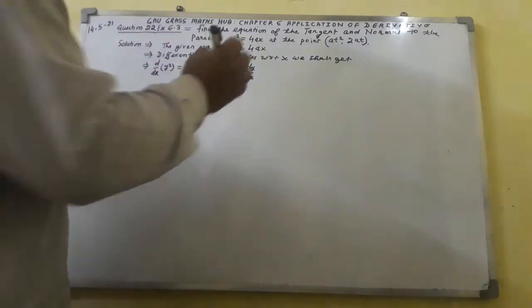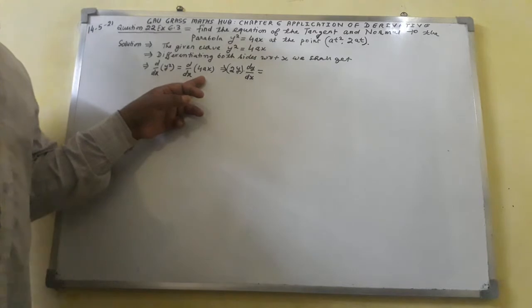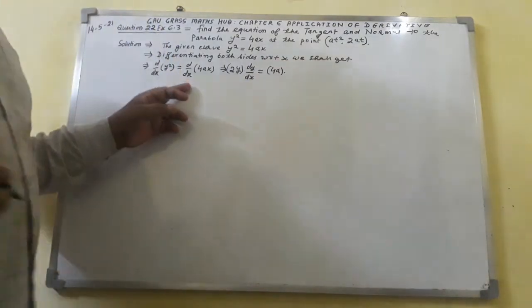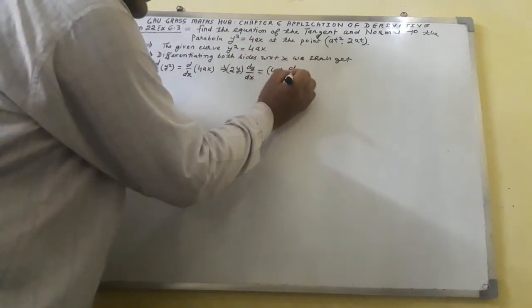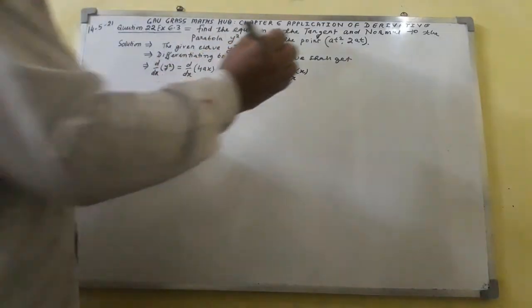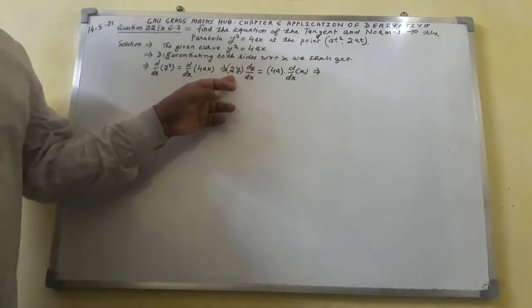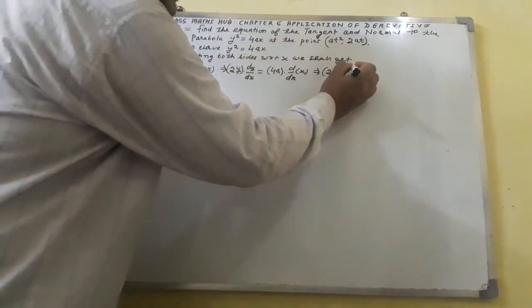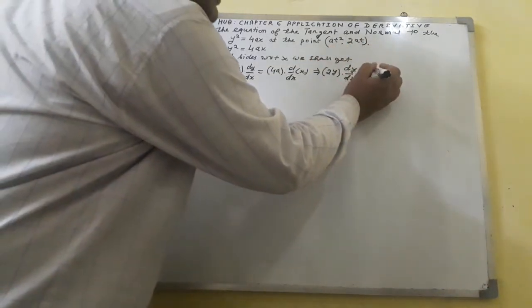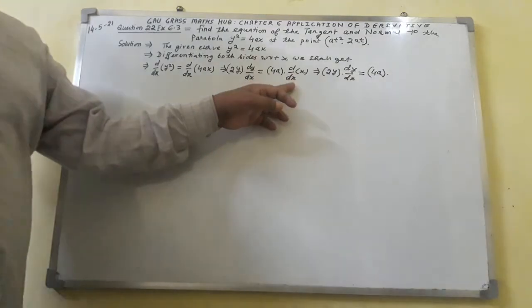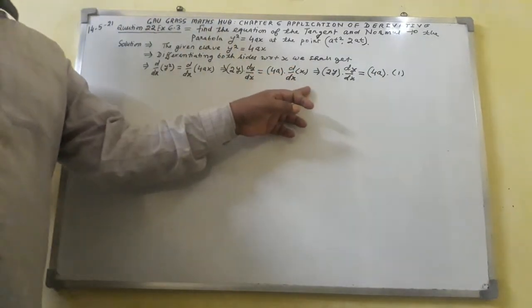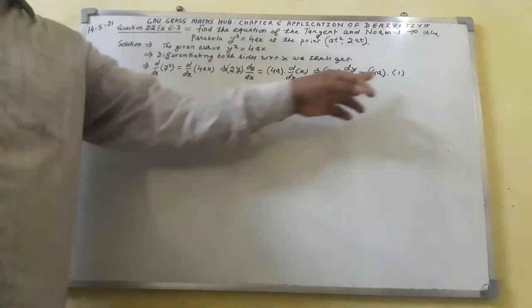So 2y dot dy over dx equal to 4a, which is a constant that will be popped out, dot d over dx of x. d over dx of x, the first order derivative of x, comes out to be 1.